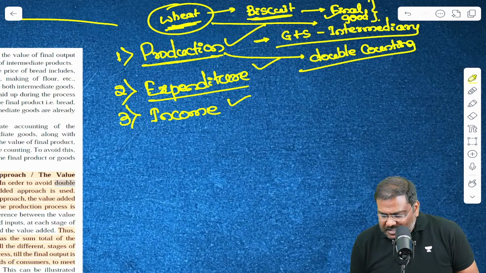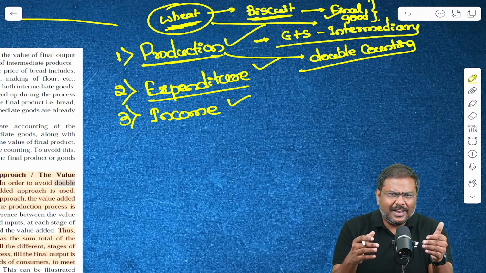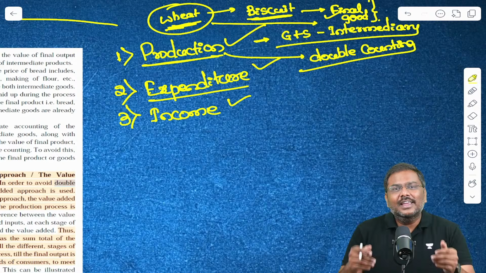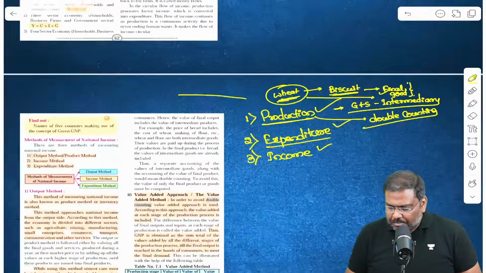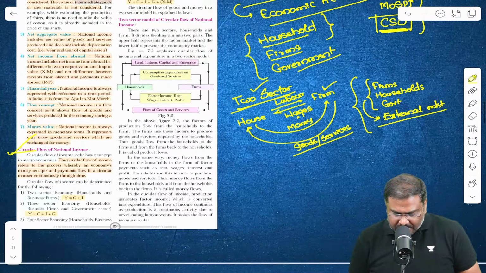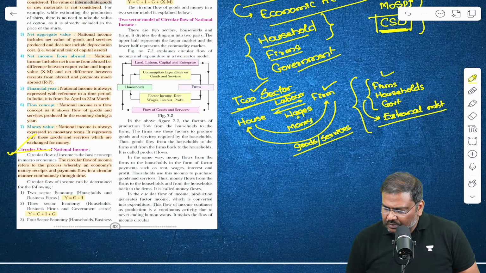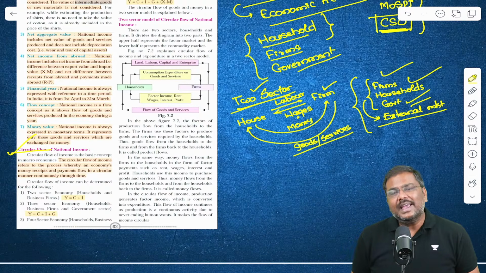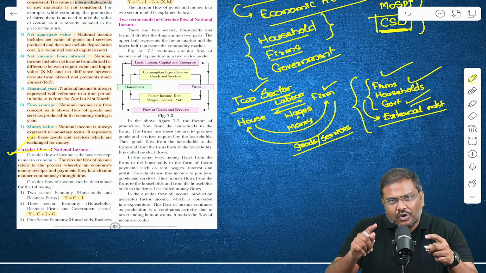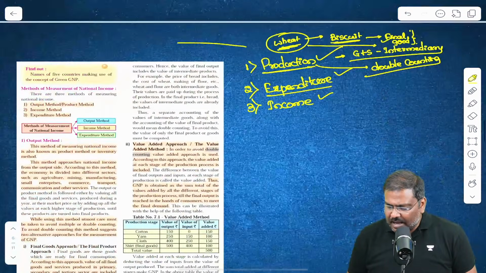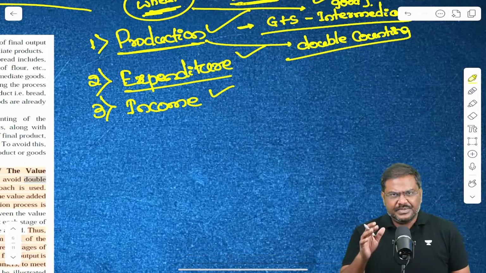Then there is an expenditure method, and this is where the four participants in the circular flow, that is firms, households, government, as well as external market, can be used to calculate GDP. Now, what is the calculation under the expenditure method? Simple.